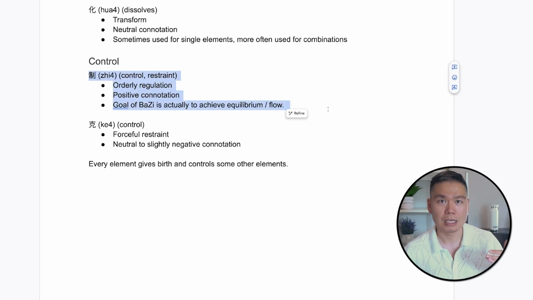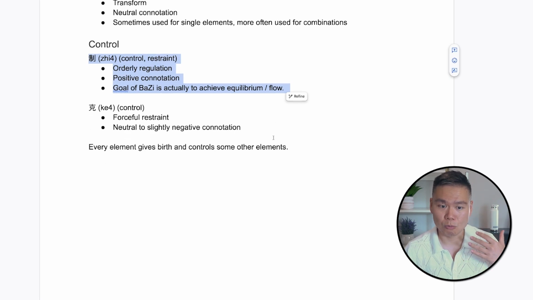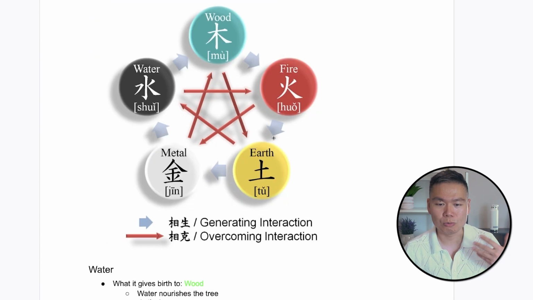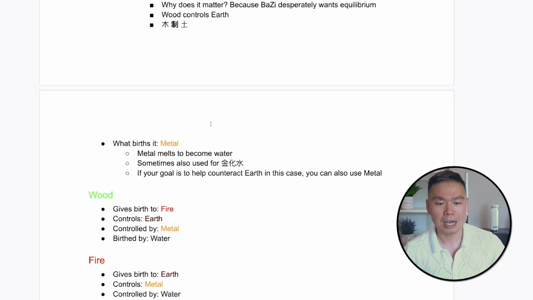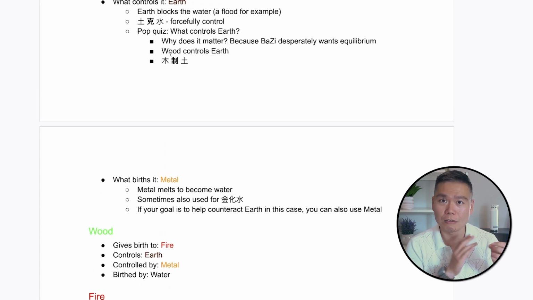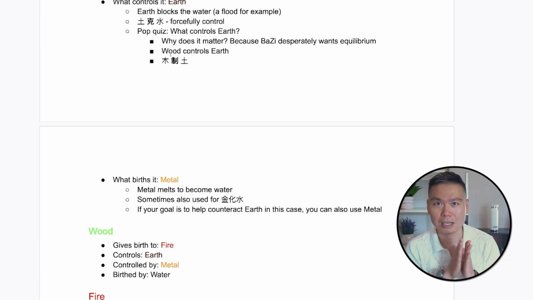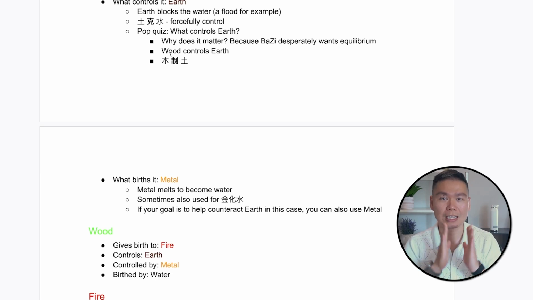If earth is controlling me as water, then in order to restore equilibrium, I need to say 制. And so one of the terms is called 时山治沙. This is why it's called 制, because it's got a positive connotation. Now, besides controlling the thing that controls me, I can also reduce the effect of the thing that controls me by absorbing it.